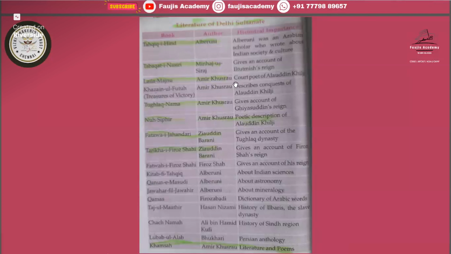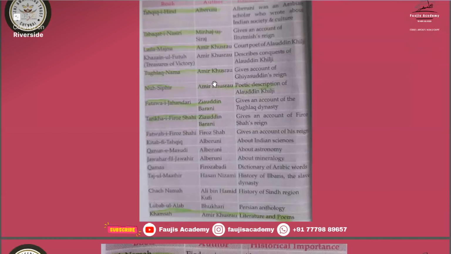Then Laila Majnun was written by Amir Khusro, and Amir Khusro was the court poet of Alauddin Khilji. And see, here Minhaj Siraj was the court poet of Iltutmish, and in his book Tabaqat-i-Nasri he gave an account of Iltutmish. Then Tughlaq Nama, again by Amir Khusro. So you must remember the Amir Khusro name in medieval India.